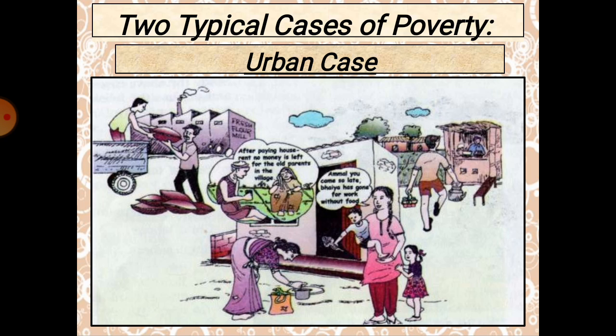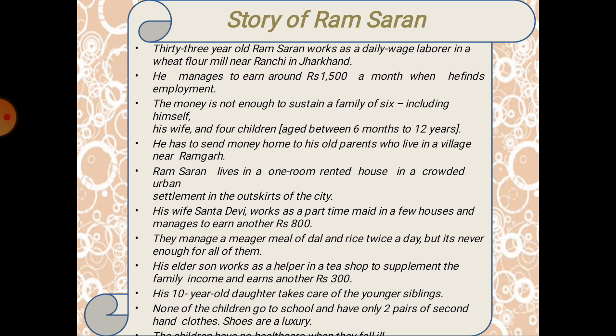Okay, it's the story of Ram Saran. He is a 13-year-old who has been working as a daily wager. Daily wager means he has to go to work, only then will he be paid. He will not have paid leaves like government employees. And he has been living near the wheat mill in Ranchi, Jharkhand.